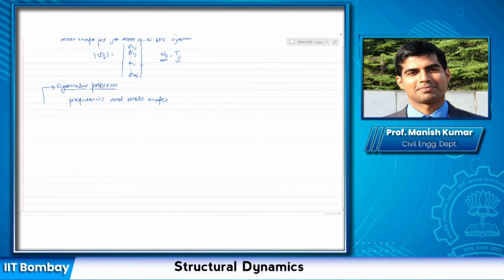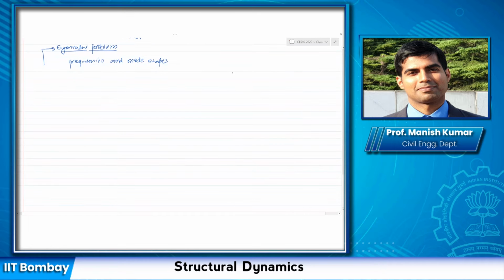Now we said that if I have a 2 degree of freedom, and let us say I have n degree of freedom or whatever you consider, something like this. This is u1, this is u2, this is u3. All of these displacements would be a function of time.